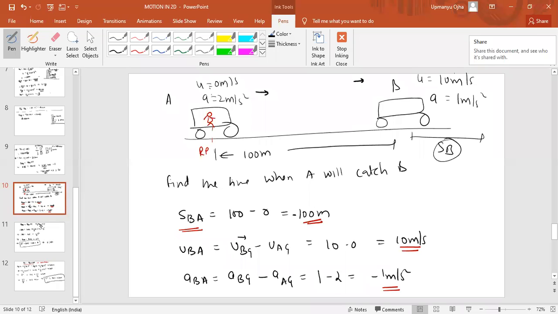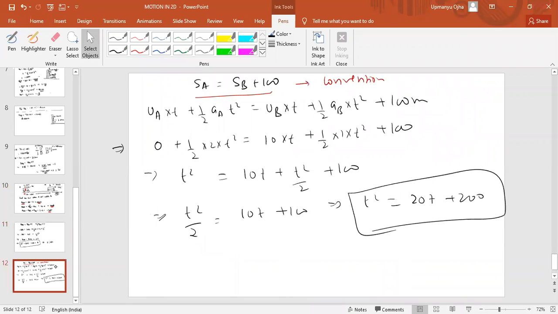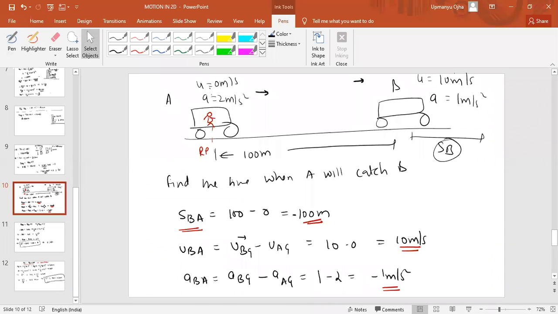How is it negative? I made that mistake. It should be minus 100. The reason is the displacement of B with respect to A. With respect to A, B is getting displaced by negative 200 meter. Okay, fine.